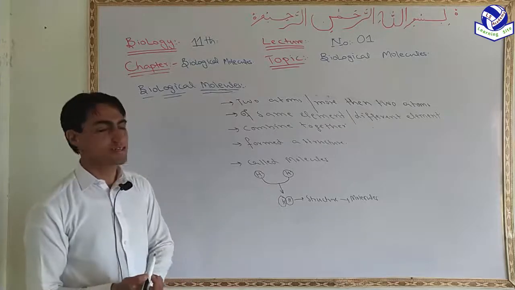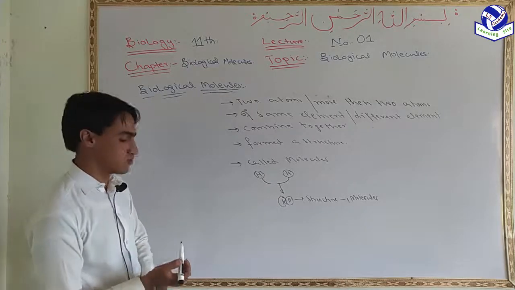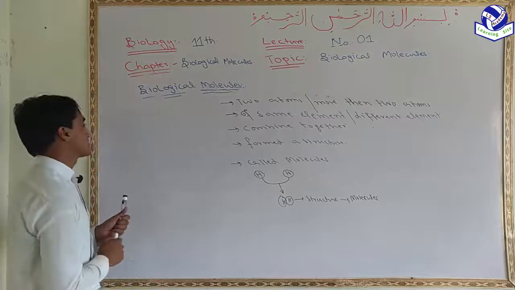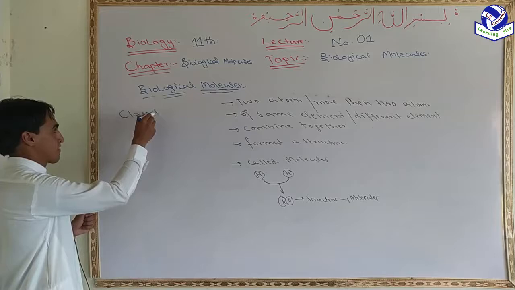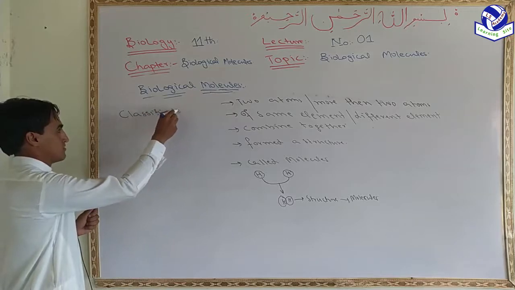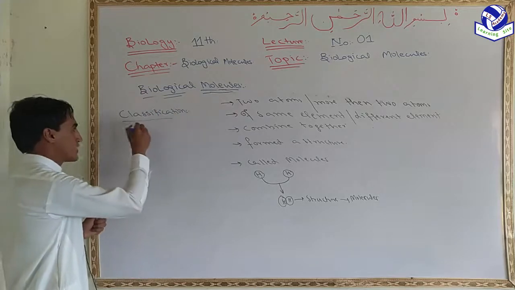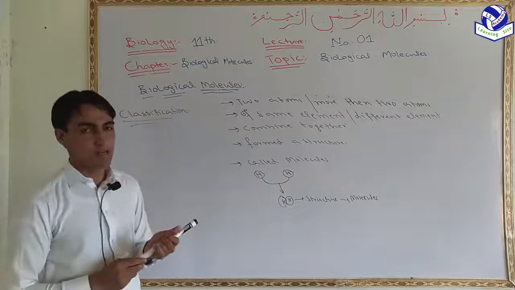Now moving toward the classification of molecules. Molecules can be classified by two methods.